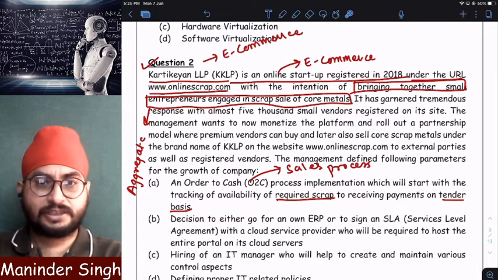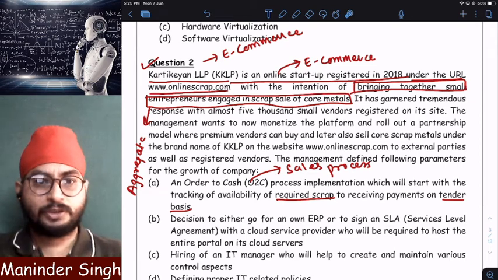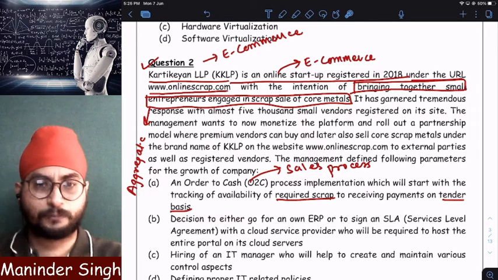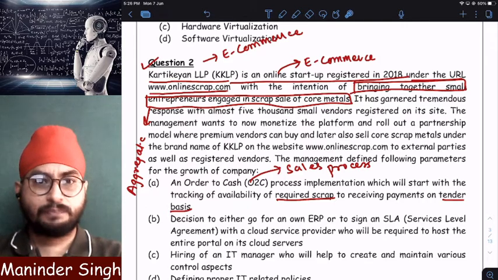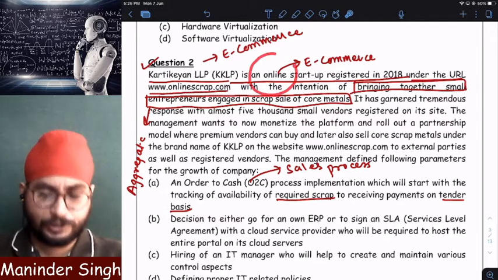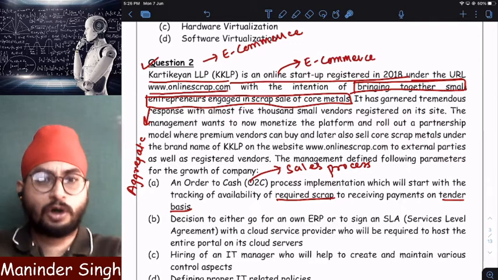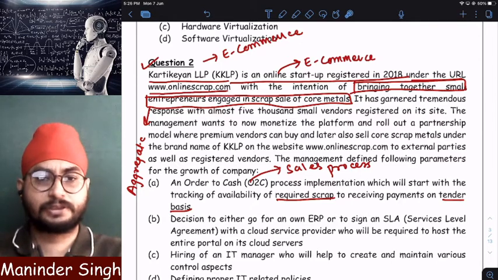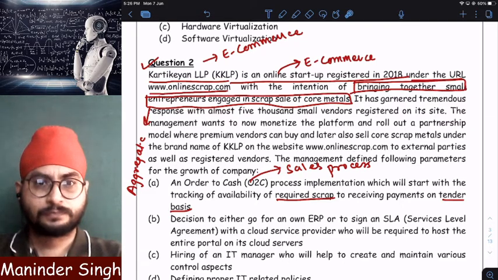This business model is that it will register multiple sellers on its website. Just like Amazon, multiple sellers are selling their products. Zomato, multiple restaurants are selling their food. Flipkart, multiple people are selling their products. Big Basket, multiple shops are selling their products. In the same way, this company also wants to register multiple sellers on its website so that all the buyers will come and buy from its website. Clear? All the buyers will come and purchase from this website.